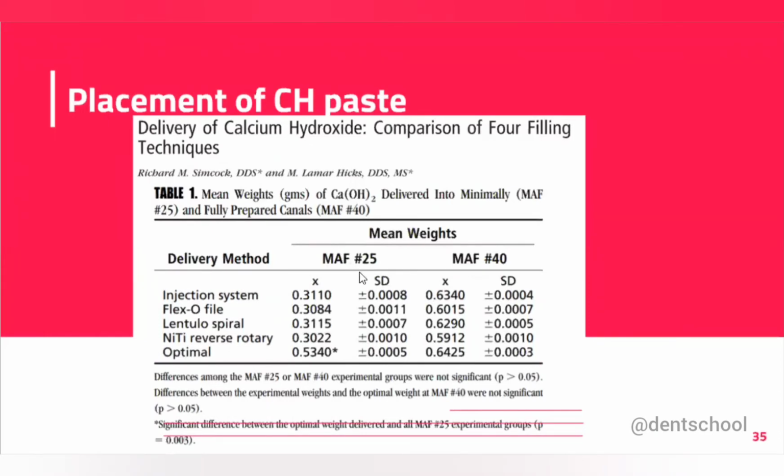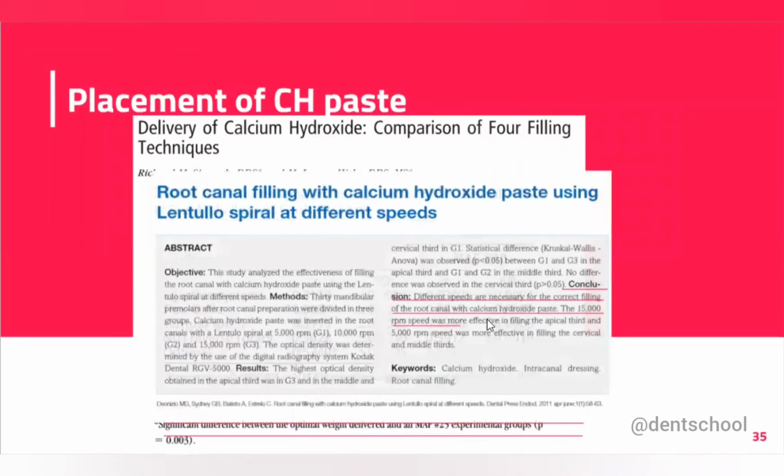So if you compare the 25 among the delivery systems, there is not a significant difference, right? And if you compare the 25 and 40, of course there was a significant difference, because now you have wider canals, so it is easier for you to place calcium hydroxide in such a condition, right? Then the next is, if you're going to use lentulospiral, at what speed should you use it?